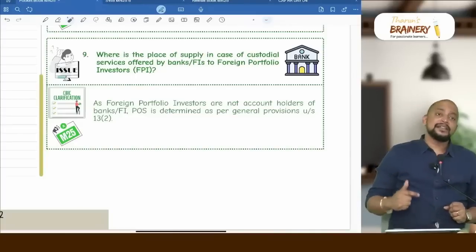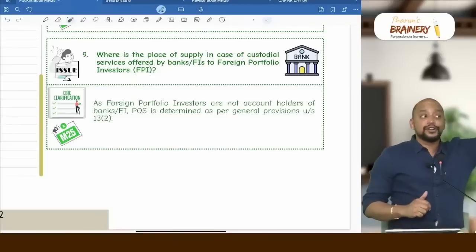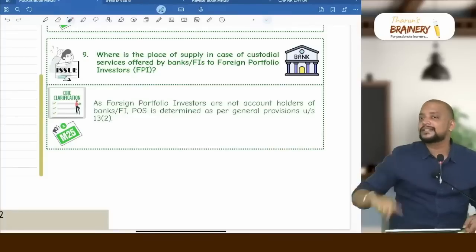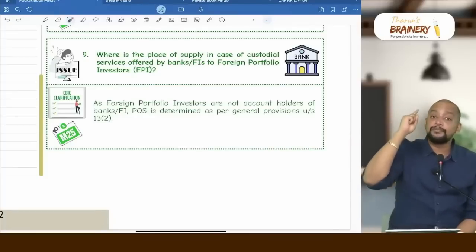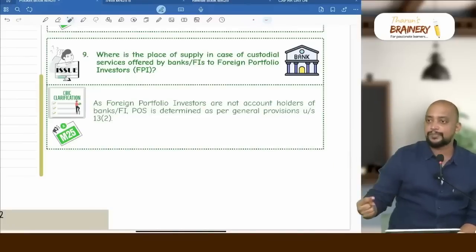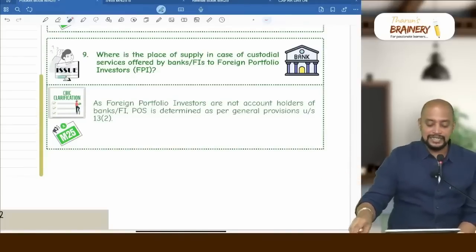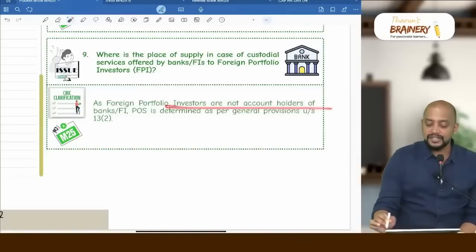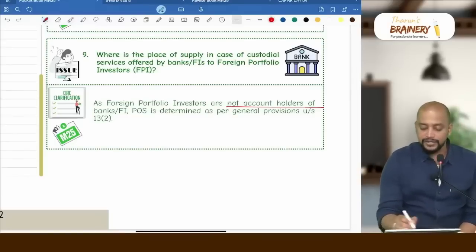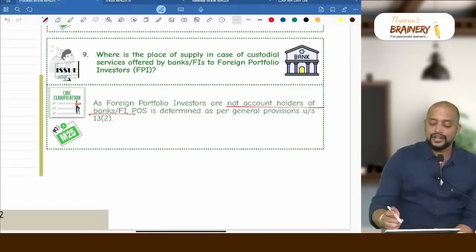And whether this is coming under banking services to account holders? No, because foreign portfolio investors will not be having any account with the bank. Yes, it's a banking service, but if you see only banking services to account holders, place of supply will be location of supplier, as it is not to account holders. So general provisions, got it? Say this, as foreign portfolio investors are not account holders of banks or financial institution, place of supply is determined as per general provisions.